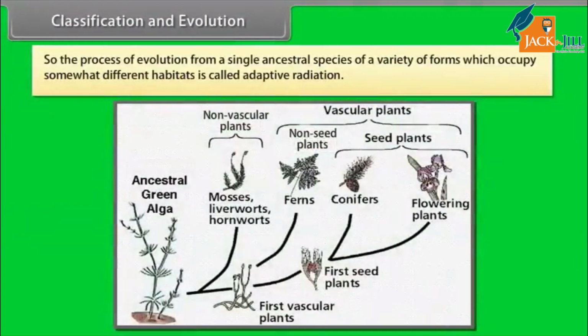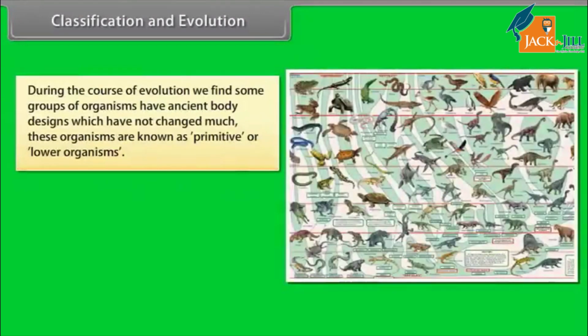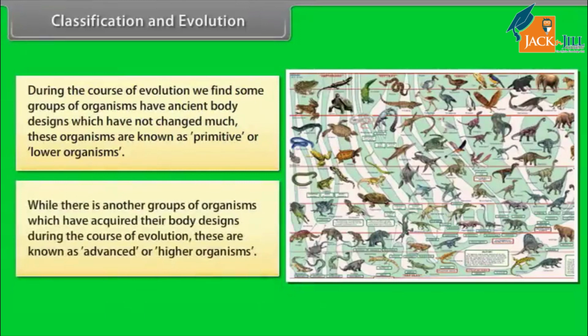So, the process of evolution from a single ancestral species into a variety of forms which occupy somewhat different habitats is called adaptive radiation. During the course of evolution, we find some groups of organisms have ancient body designs which have not changed much. These organisms are known as primitive or lower organisms. While there are other groups of organisms which have acquired their body designs during the course of evolution, these are known as advanced or higher organisms.